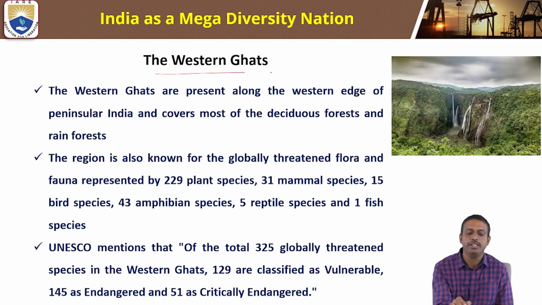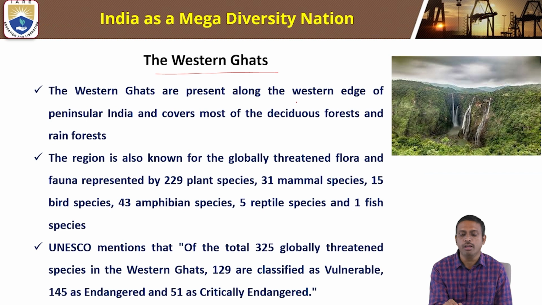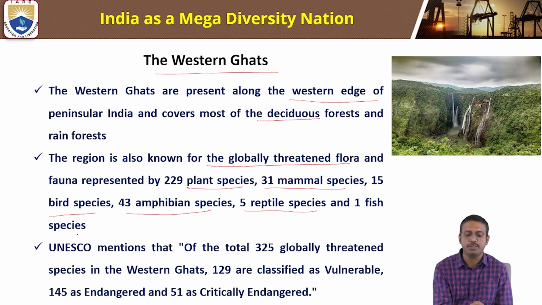Western Ghats. The Western Ghats are present along the western edge of peninsular India and cover most of the deciduous forest and rainforest. The region is known for globally threatened flora and fauna, represented by 2029 plant species, 31 mammal species, 15 bird species, 43 amphibian species, 5 reptile species, and 1 fish species.